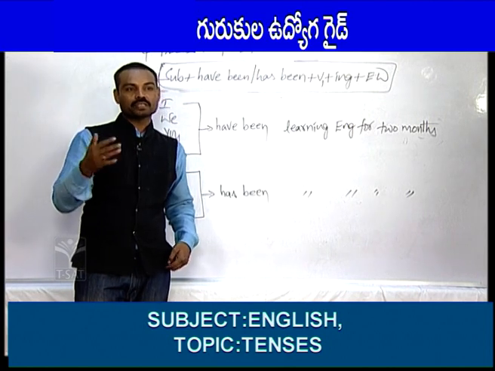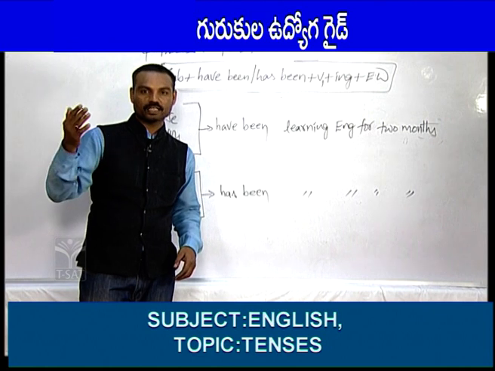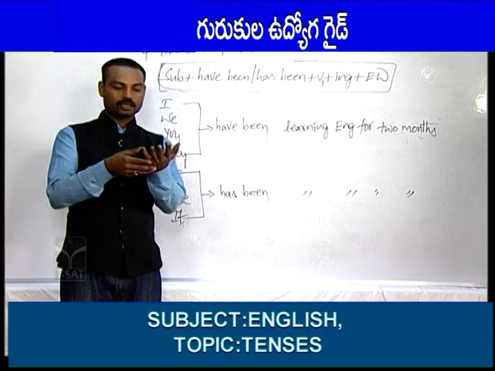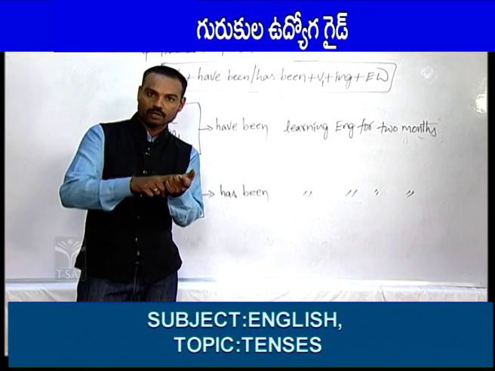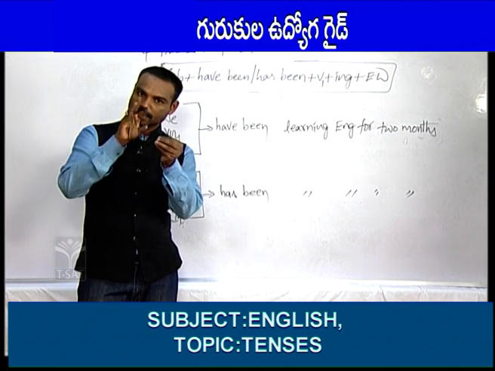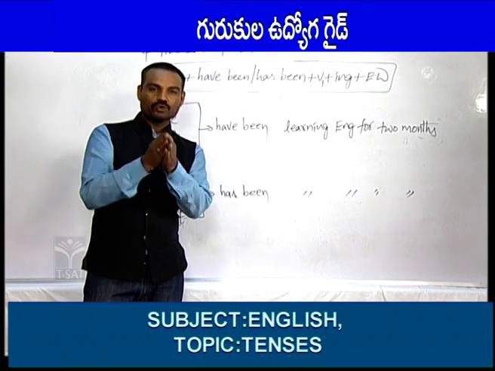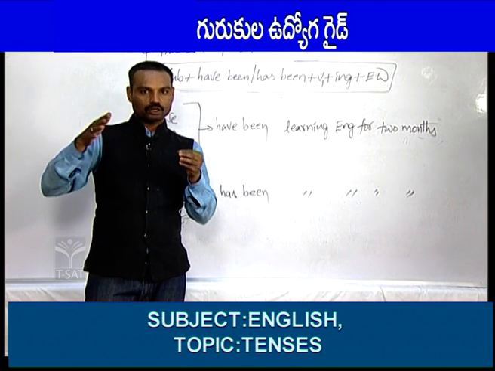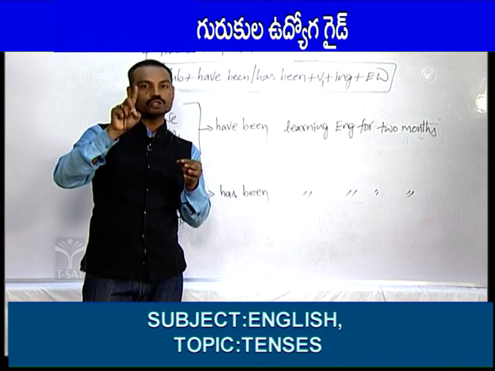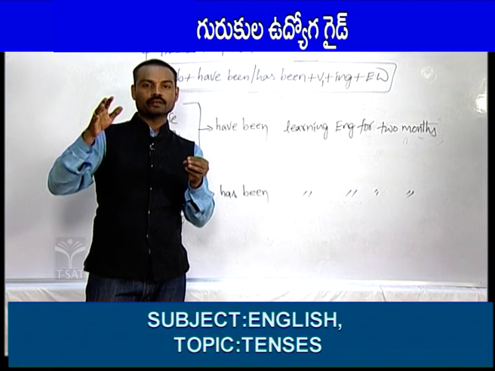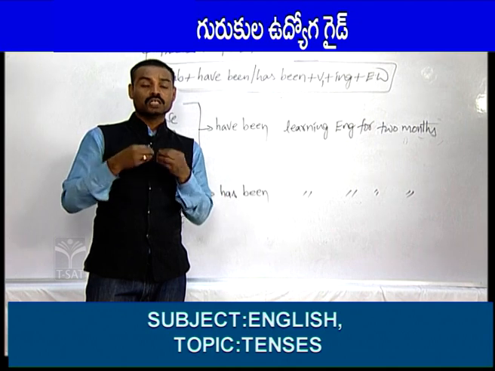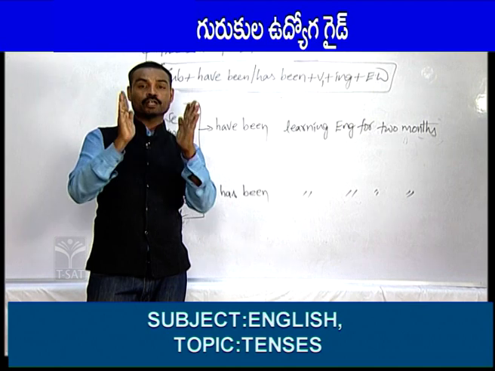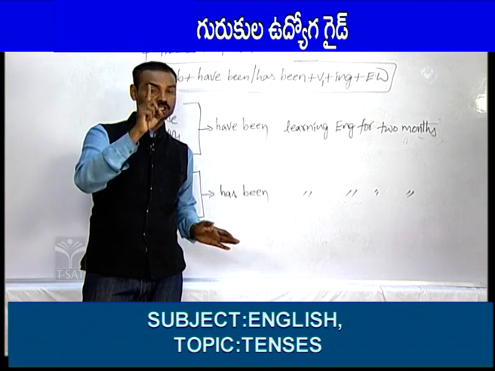If you want to say just 4 hours or 3 hours or 10 minutes or 30 minutes, you can use for. Whenever you mention an exact time like 8 o'clock, 6 o'clock, 9 o'clock, 10 o'clock, 1 o'clock or 2 o'clock, or days like Sunday, Monday, Tuesday, Wednesday, or the names of months like June, July, August, September, or the names of years, then you should use since.